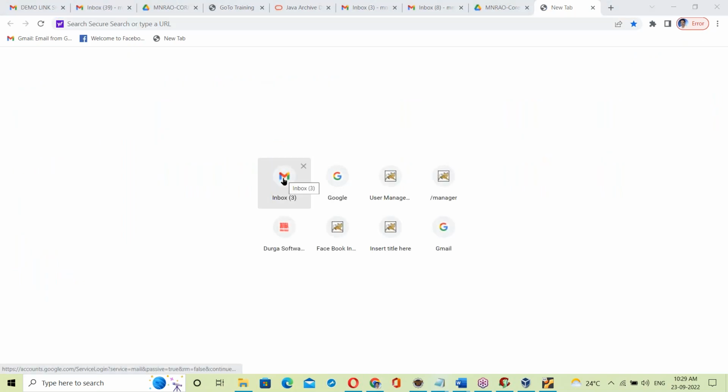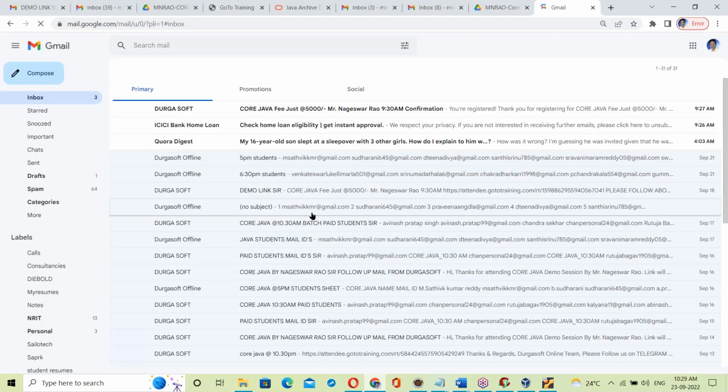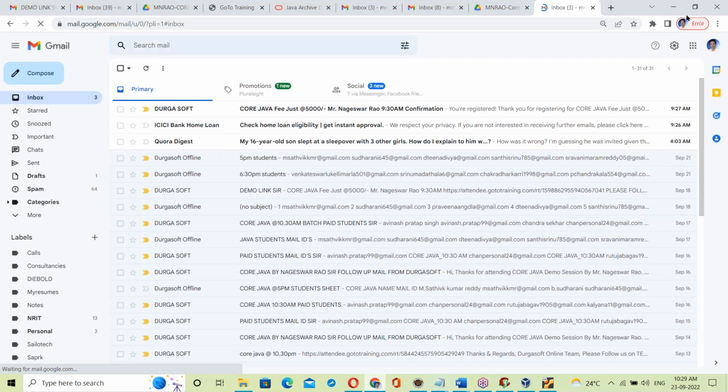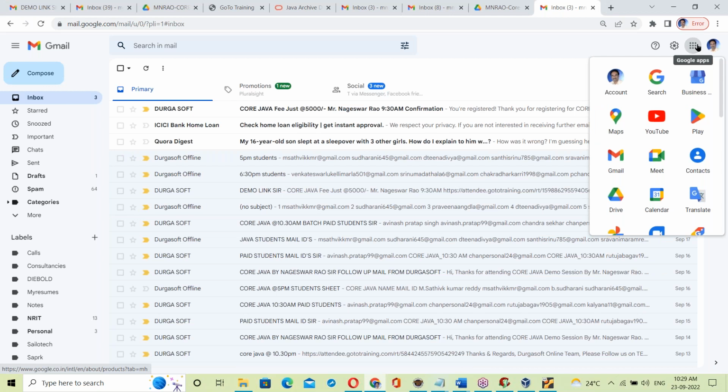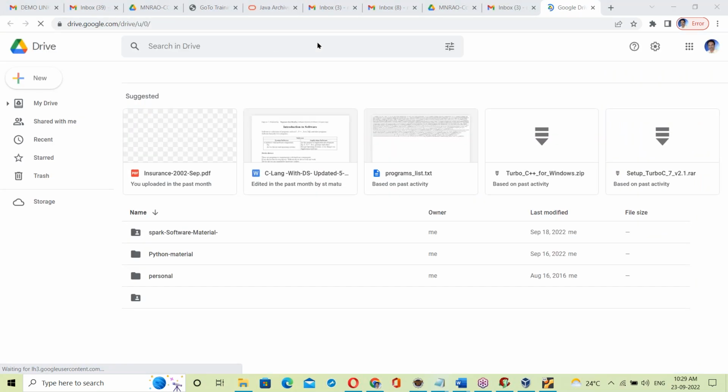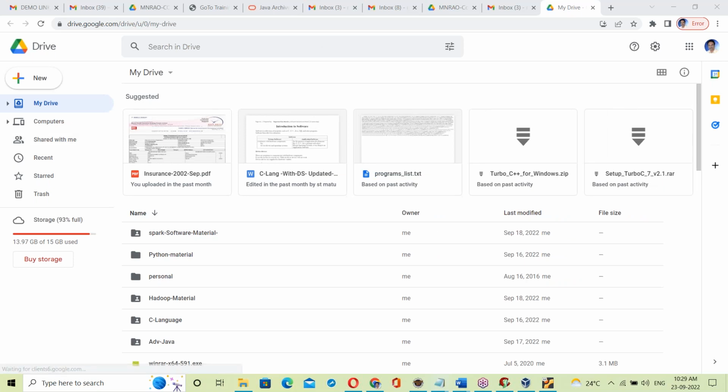Now, how to access that drive? First of all, log into your Gmail account. After logging in, go to Google Apps. There is a Drive option in Google Apps. Open Drive.